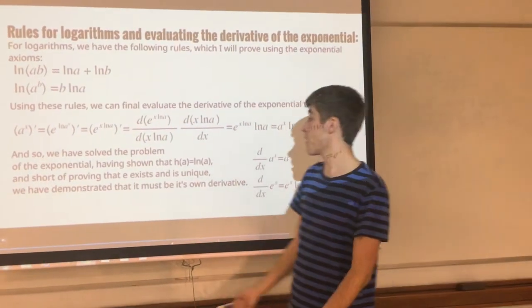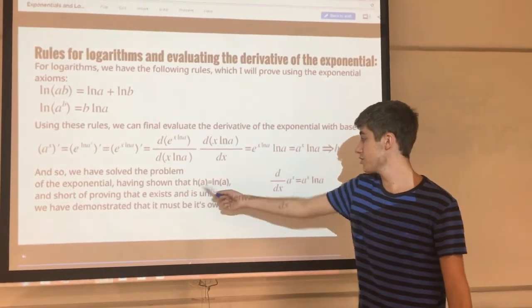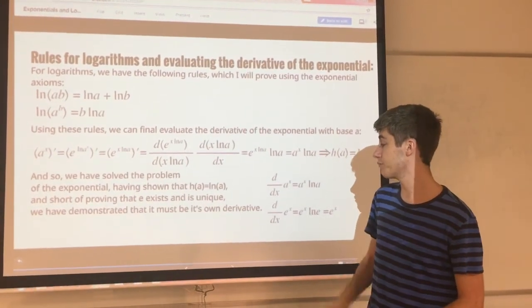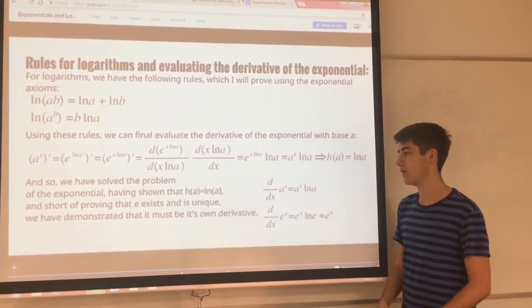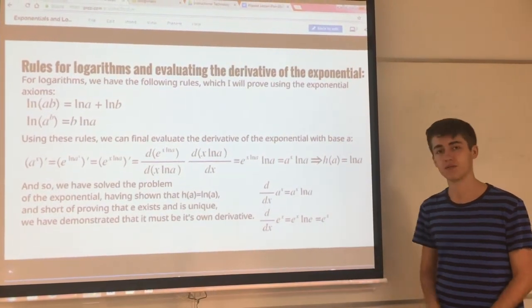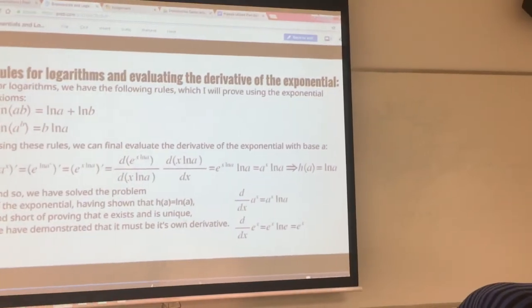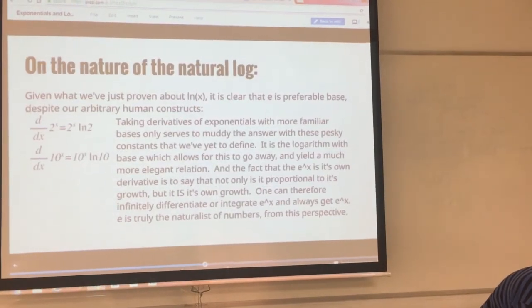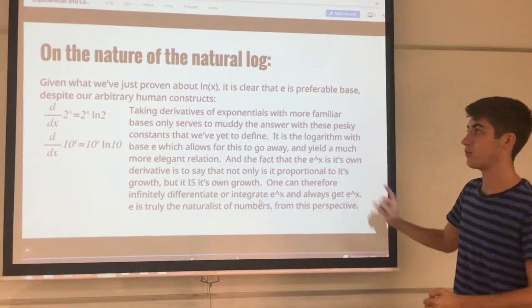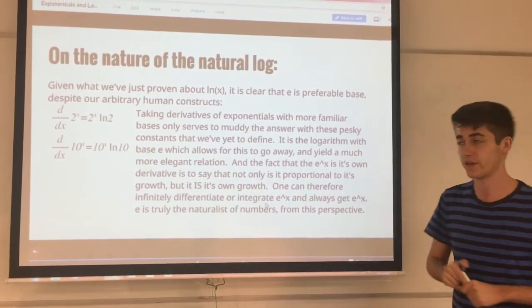So we've solved the problem of the exponential though. We've shown that h of a is equal to ln of a, and short of proving that e exists and is unique, we have demonstrated that e to the x must be its own derivative. So now we just need to get to set off on proving that e is actually a thing. Oh, but I did want to make one note on the awesomeness of the natural logarithm.